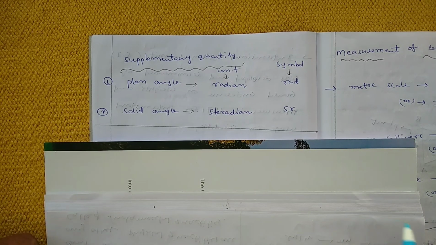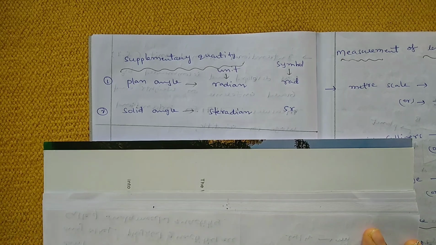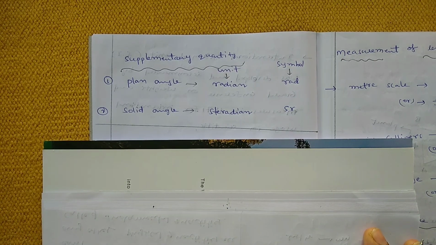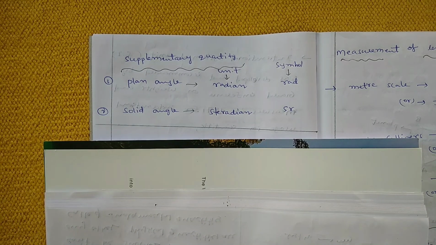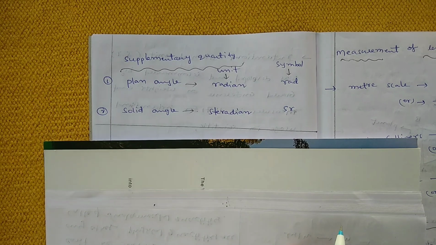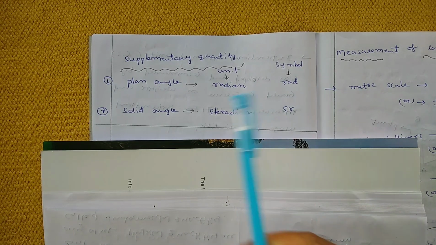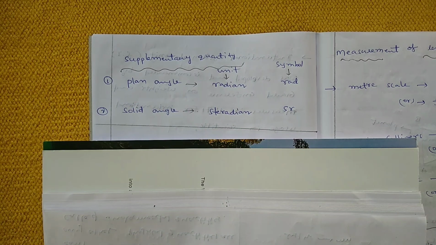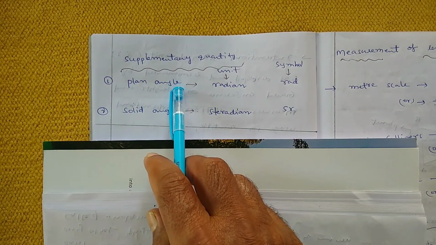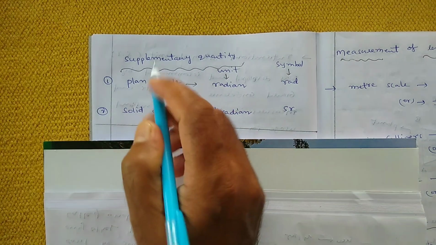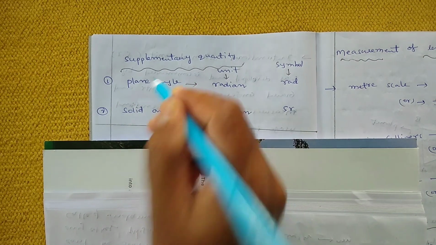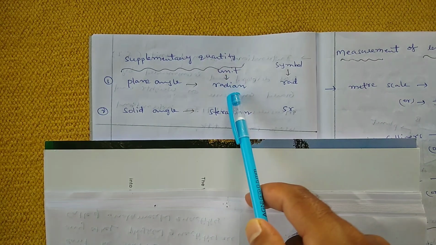So those are 7 fundamental physical quantities plus 2 supplementary quantities, total 9. The first supplementary quantity is plane angle, and its unit's name is radian.